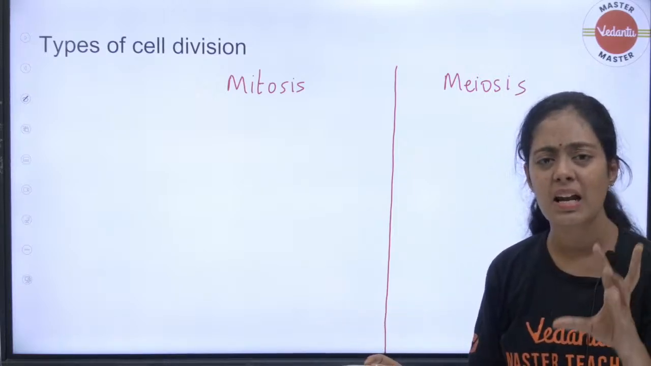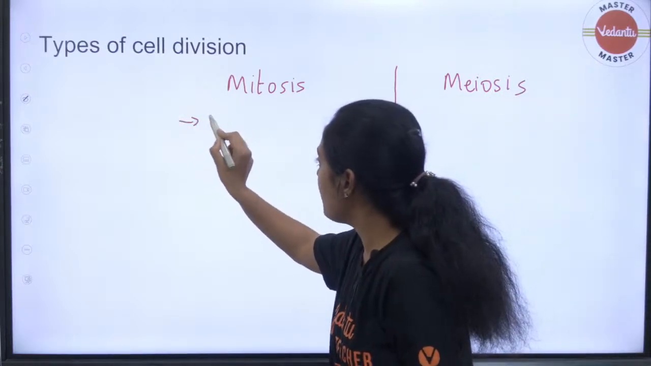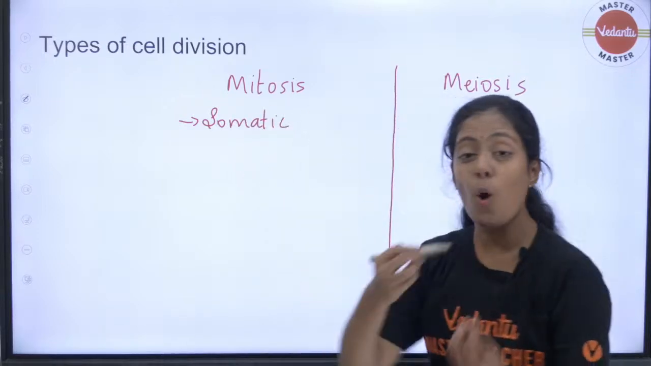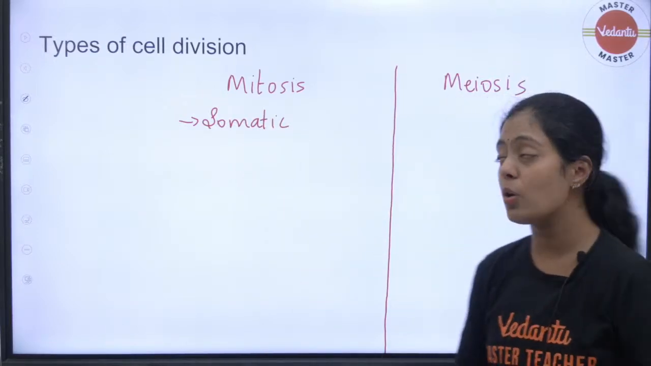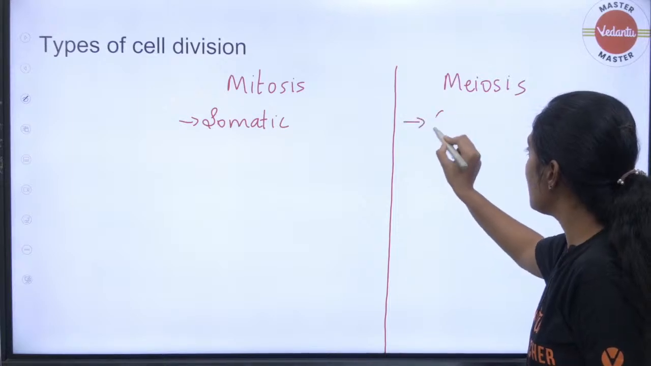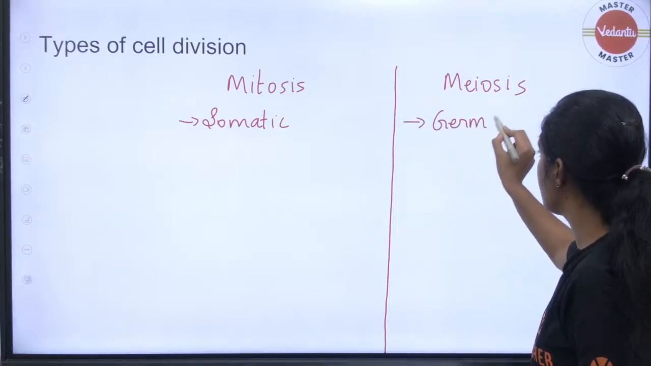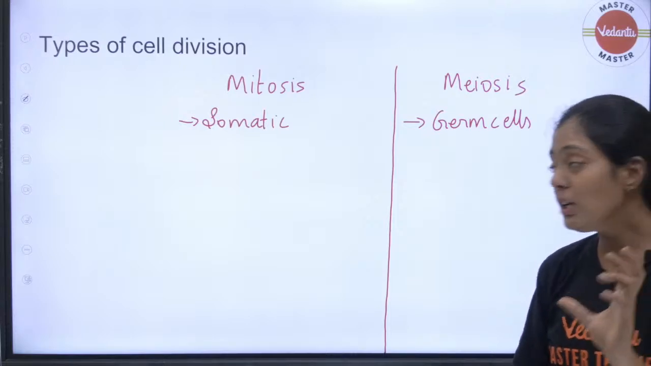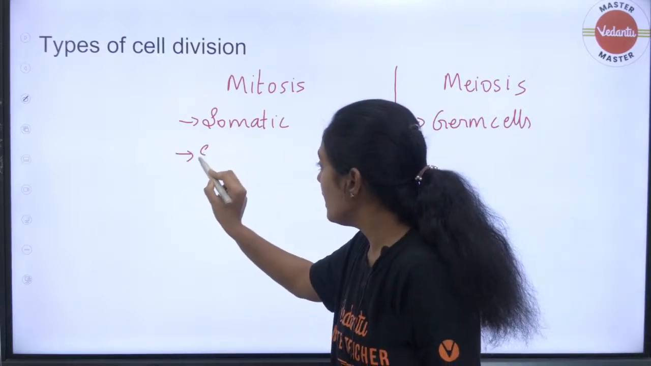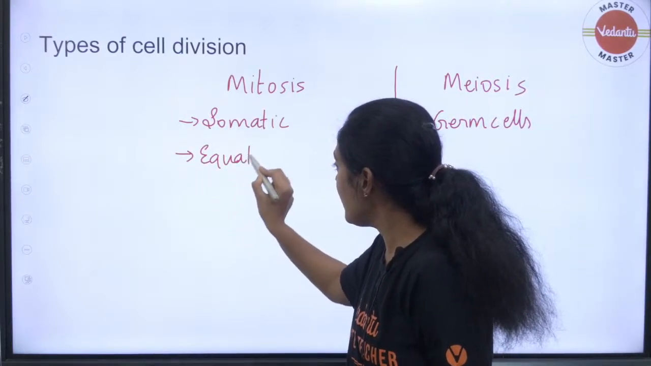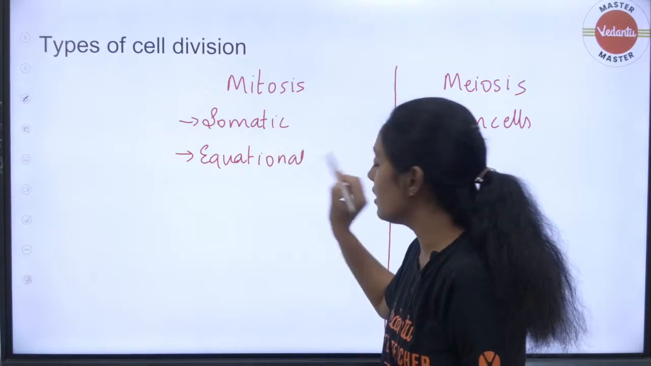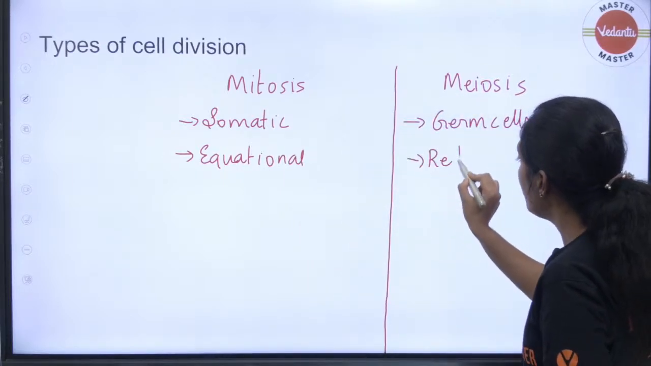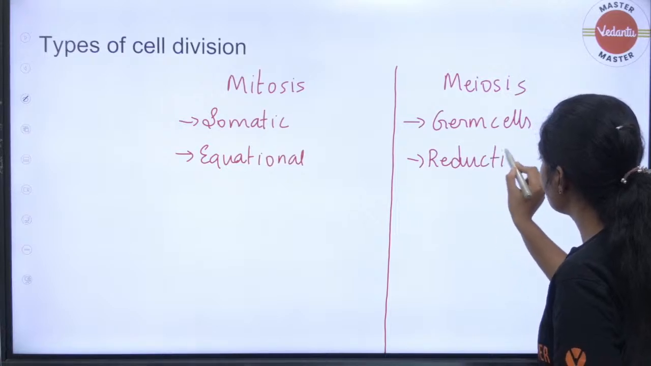Where does mitosis happen, students? Mitosis happens in my somatic cells. Mitosis happens only in my body cells. Where does meiosis happen? It happens in my germ cells or my reproductive cells. Okay, mitosis is called what? It is called equational division, right? Whereas meiosis is called reductional division.